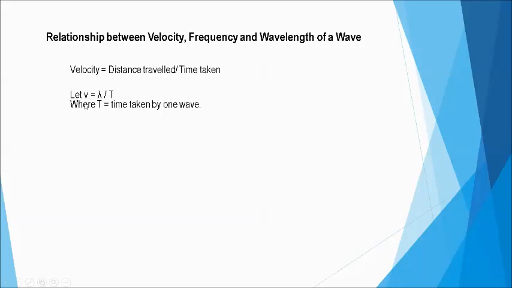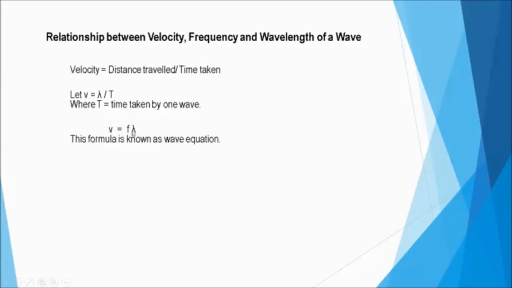Now, with the velocity of a wave, v can be equal to lambda, which is the wavelength, over T, which is the time period of the wave. So T here is the time taken by one wave. Therefore, the speed of a wave or velocity of a wave is equal to f times lambda.